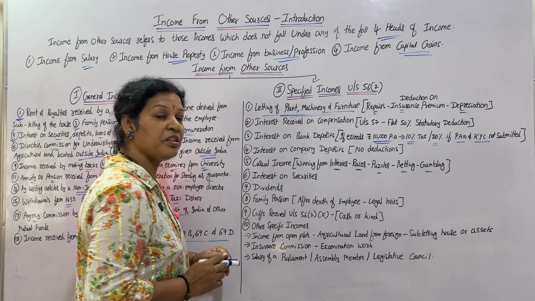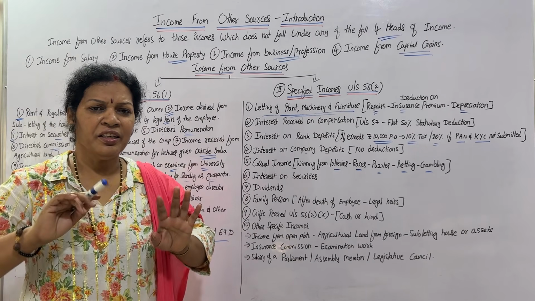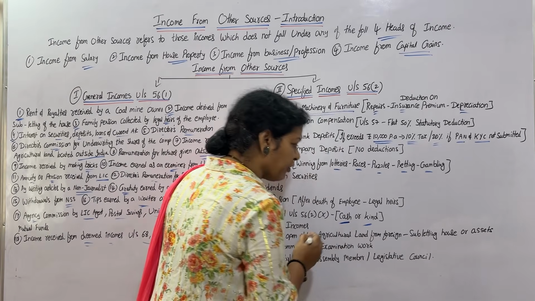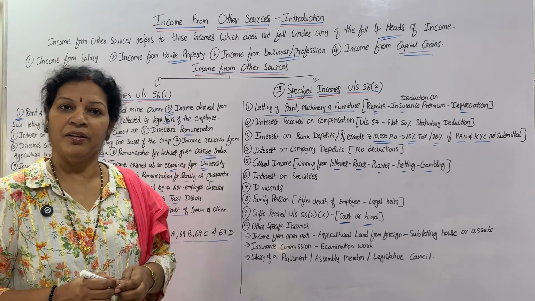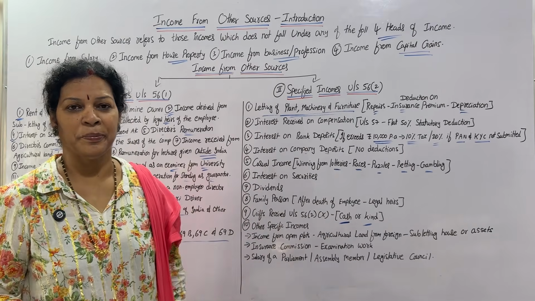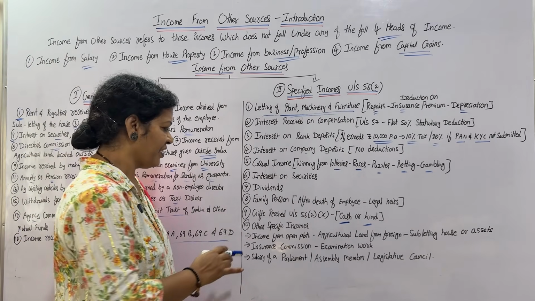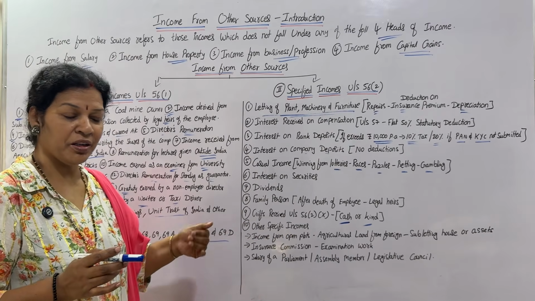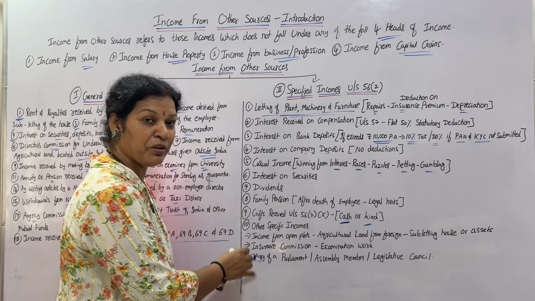Next, gifts received. Anything gift is received, gift in the form of cash or in the form of kind, anything, so that is taxable. Gift is taxable, whatever you are receiving. Next, other specific income. What are the other specific incomes?